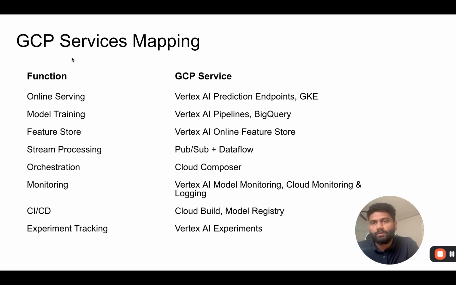Just to recap, what are the Google services that we'll be utilizing? For serving, we are using Vertex AI prediction endpoints and GKE. For model training, we are using Vertex AI pipelines, BigQuery, and the feature store from Google Vertex AI. We'll use Cloud Composer for orchestration, and for stream processing, we'll be using Pub/Sub with Google Dataflow. For system monitoring, we'll be using Cloud Monitoring and Cloud Logging on GCP. For model monitoring, we'll be using the Vertex AI model monitoring tool. For CI/CD, we use Cloud Build, GitHub, and Model Registry. And for experiment tracking, we'll be using Vertex AI Experiments.